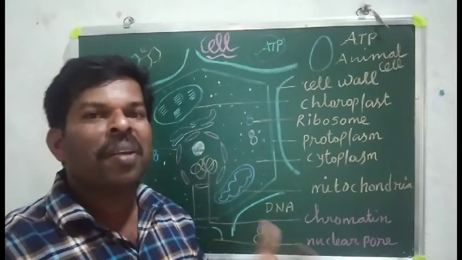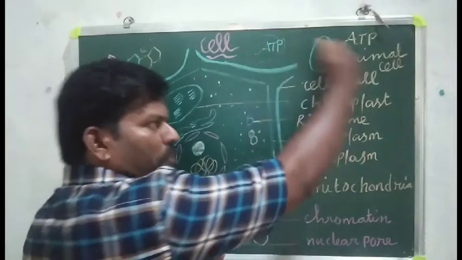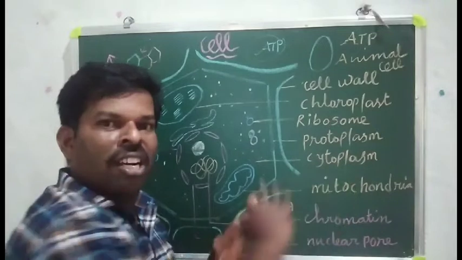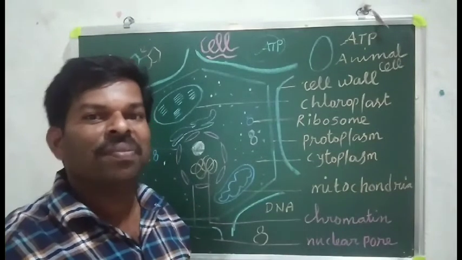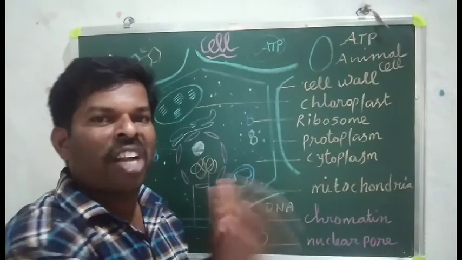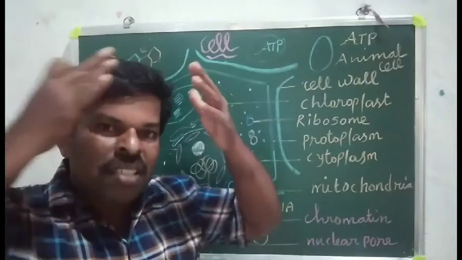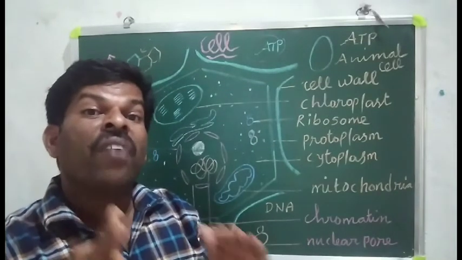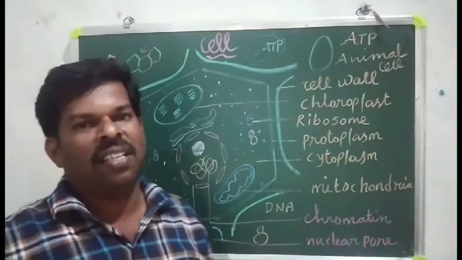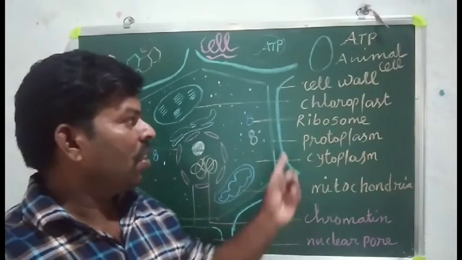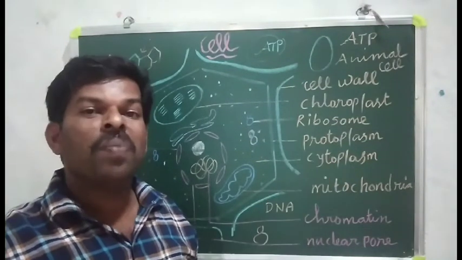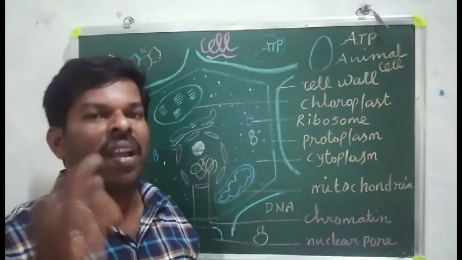Every structure is made by proteins. When another cell is made by the cell division process, mitosis or meiosis, two cells are formed. The structures are made by proteins. Protein factory of the cell. Question definitely will be asked: what is the function of the ribosome? Protein synthesis or protein factory.